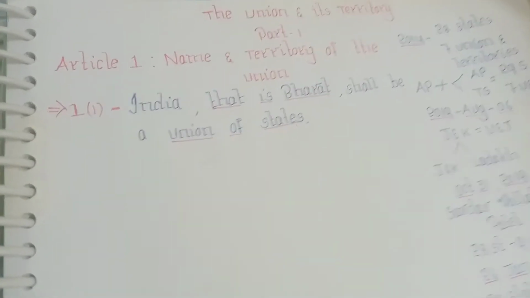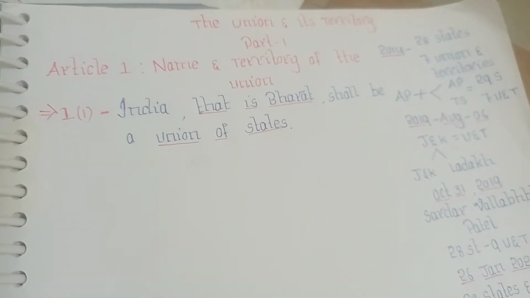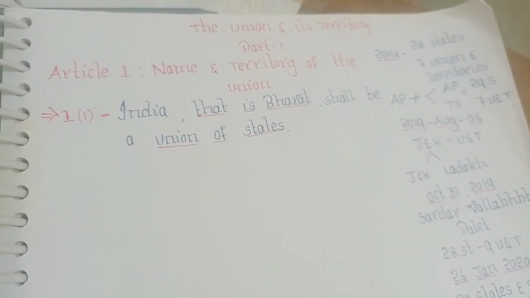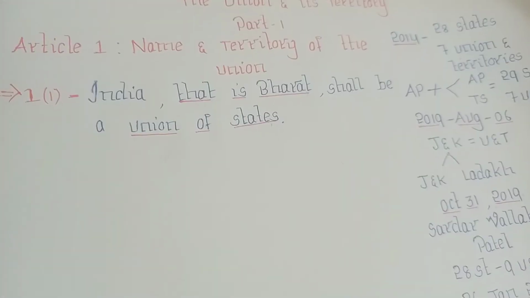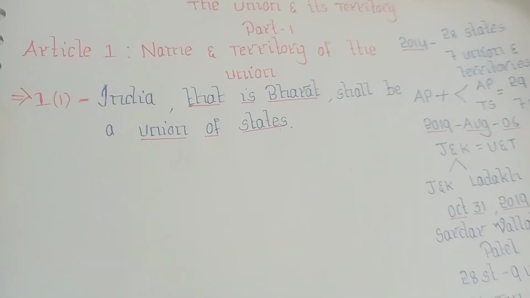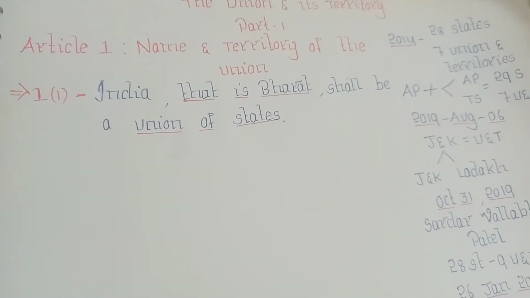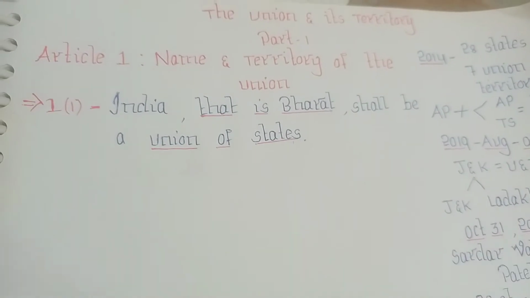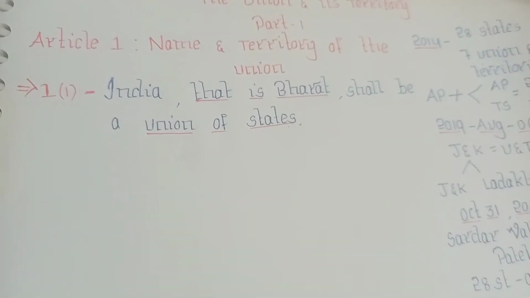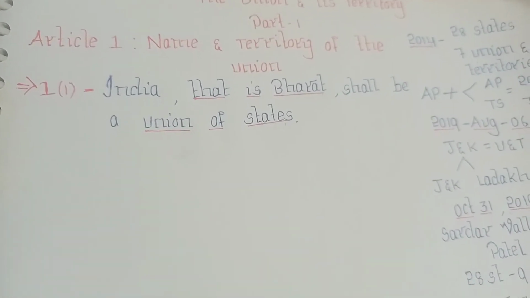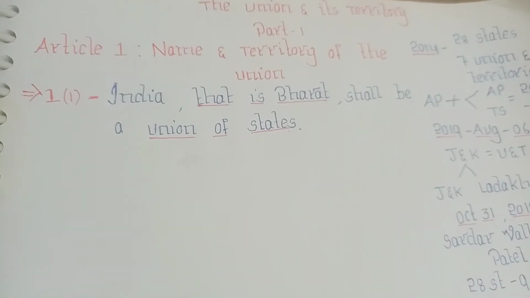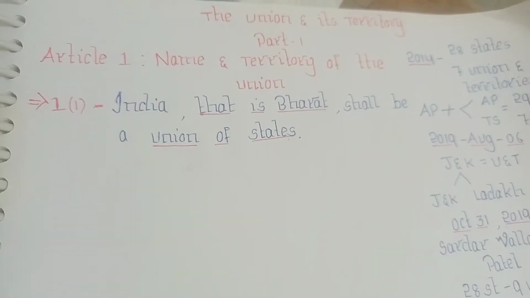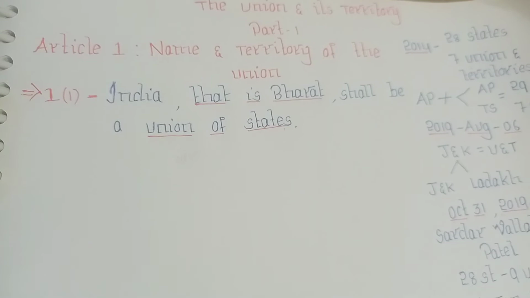This Constituent Assembly had to decide what rules and laws this country was to be run on the basis of. And also the question was what should be the name of the country. Some people said let us stick to the name India, and some people said Bharat. And some people said India is an alien name, it's a foreign name.